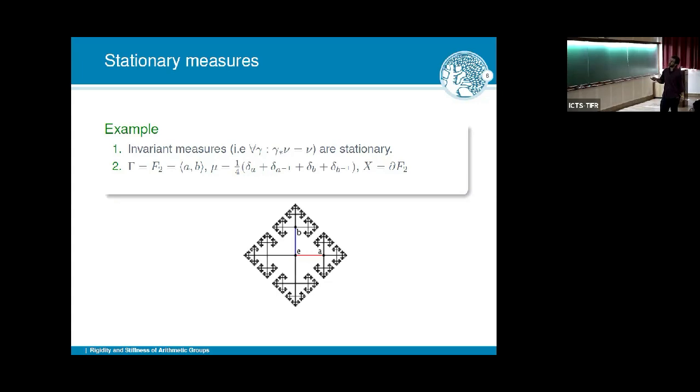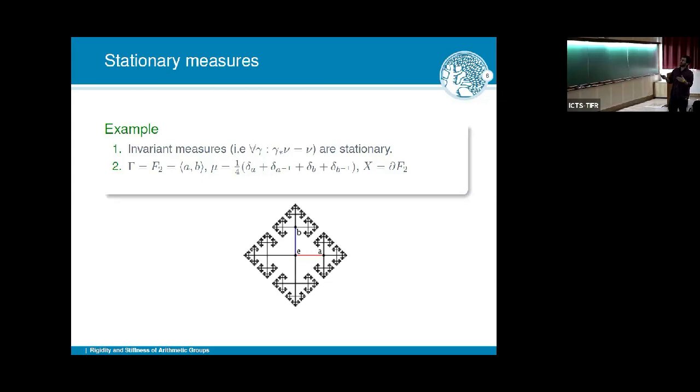So A doesn't keep this natural measure invariant because it takes all this leaf to this area. But then A inverse takes it in the other direction, and B takes it up, and B inverse takes it down. So on average, everything is invariant. So this is an example of a stationary non-invariant measure.